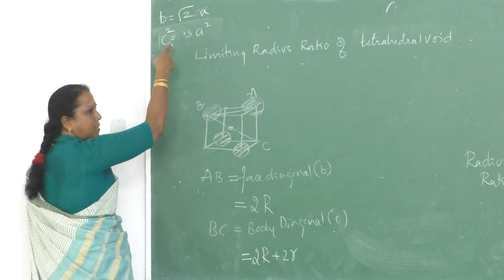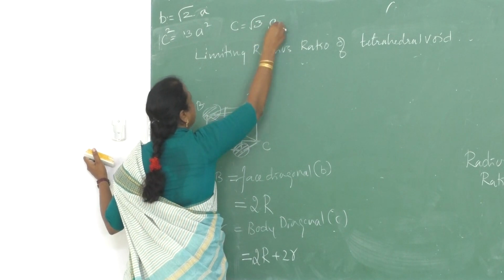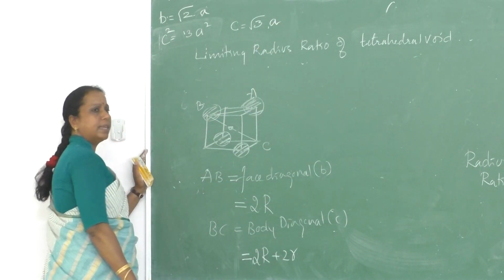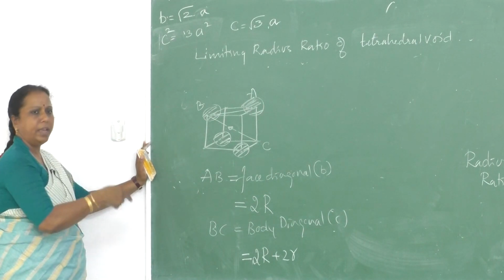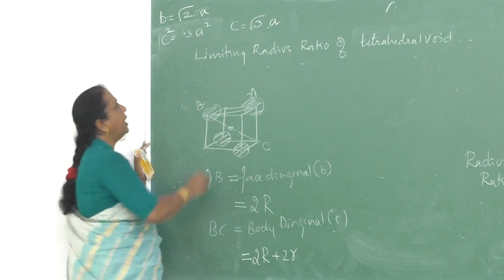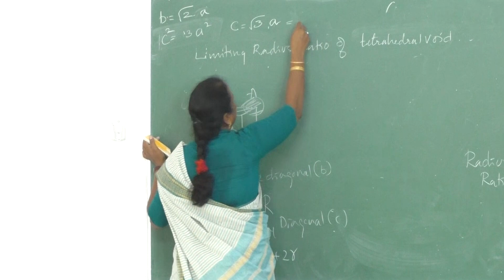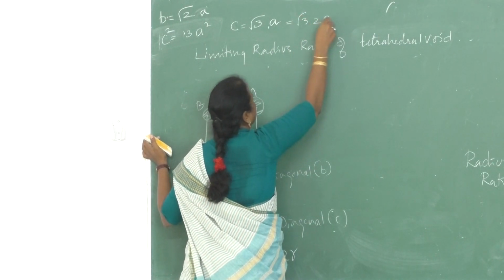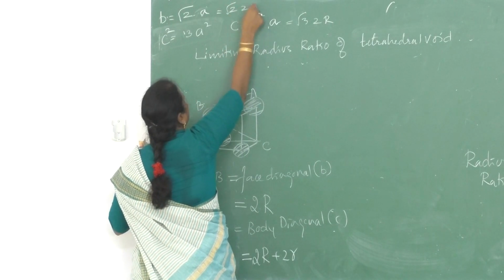So from this I can say c is equal to √3 times a. What is a? The edge length. I should write a in terms of what? 2R. So √3 into 2R. Here it is equal to √2 into 2R.